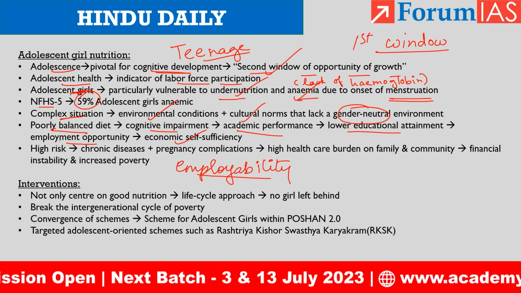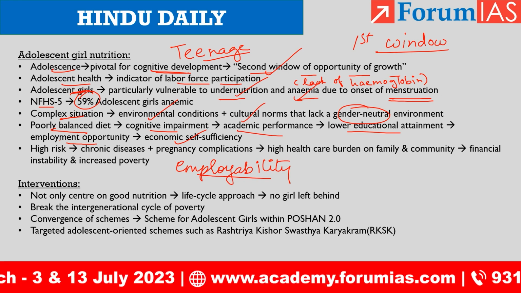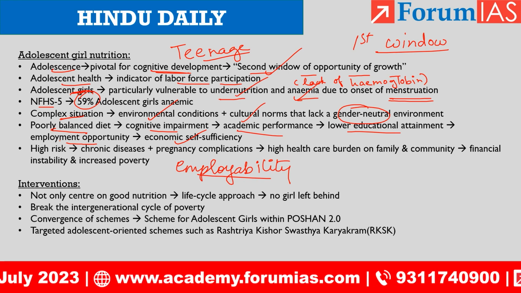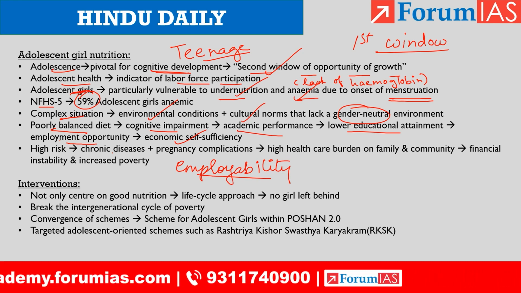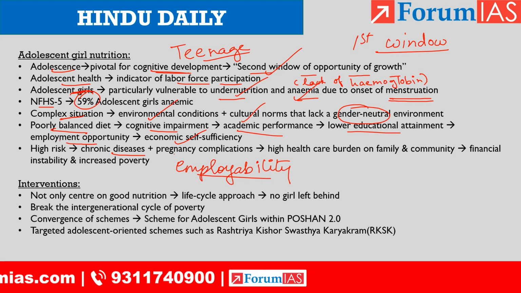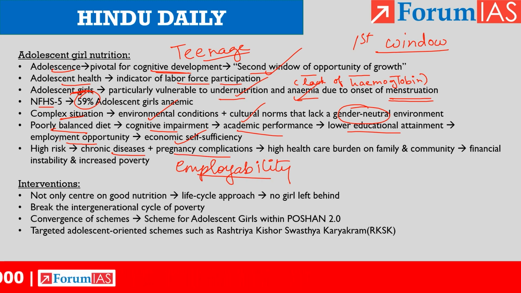So poverty leads to poor nutrition, and in turn it leads to a vicious cycle of staying in poverty. And this particular anemia leads to chronic diseases, and it also leads to pregnancy complications. If there is lack of red blood cells or hemoglobin, it will lead to pregnancy complications.